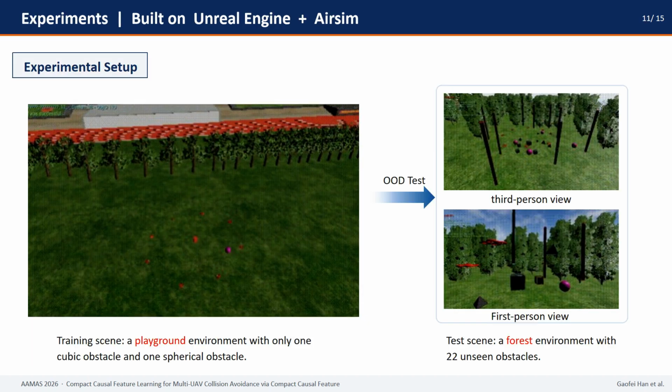To validate the effectiveness of CCFL, we built a benchmark based on Unreal Engine and AirSim. During training, multi-UV collision avoidance is learned in a playground scene containing only one cubic obstacle and one spherical obstacle. During testing, the learned policy is evaluated in a forest scene with 22 unseen obstacles, forming a typical out-of-distribution setting.